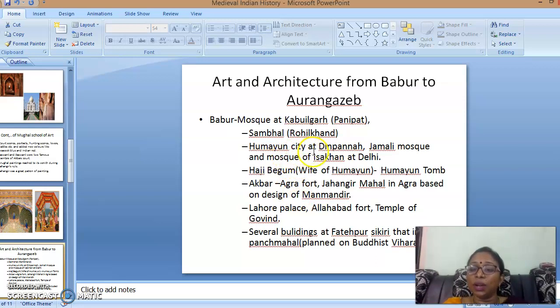Humayun built the city at Dinpanah, the Jamali Mosque and the Mosque of Isa Khan at Delhi. Haji Begum, the wife of Humayun, built Humayun's tomb in remembrance of her husband. Akbar built Agra Fort, and Jahangir Mahal in Agra based on the designs of Man Mandir, and Lahore Palace, Allahabad Fort and the Temple of Govind. Next are several buildings at Fatehpur Sikri that include Panchmahal. Panchmahal is a very good example, planned on Buddhist viharas.